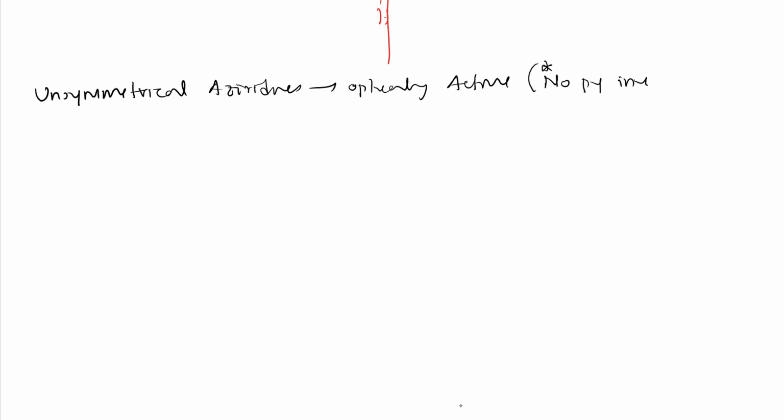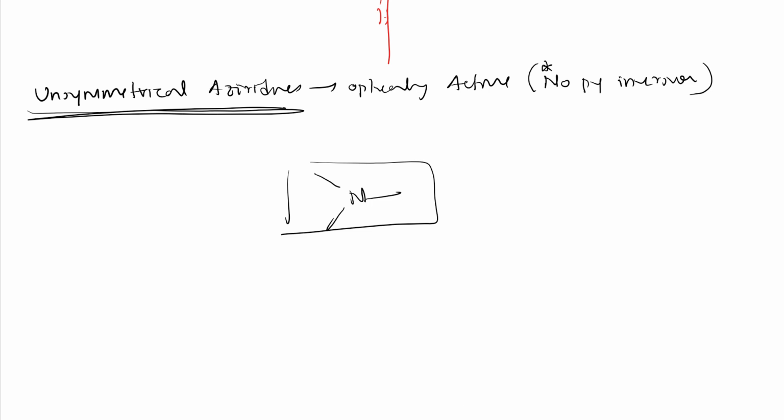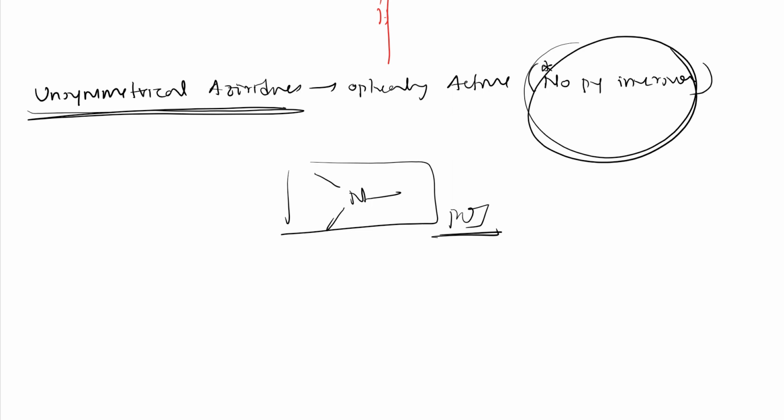If pyramidal inversion takes place, then the unsymmetrical aziridines also become optically inactive, because at one point there will be a transition state such that all will be in a single plane, because of which there will be a plane of symmetry. So they should state no pyramidal inversion, right? Then only unsymmetrical aziridines also become optically active.